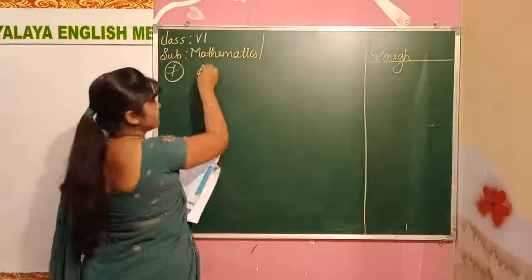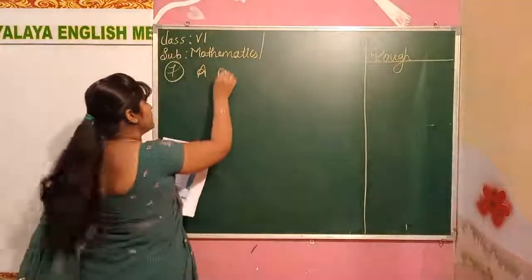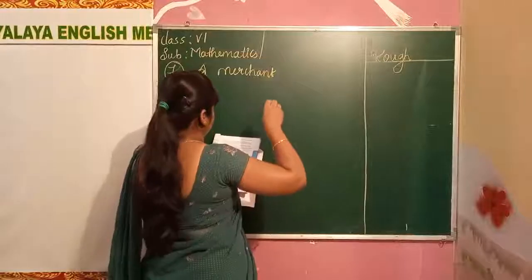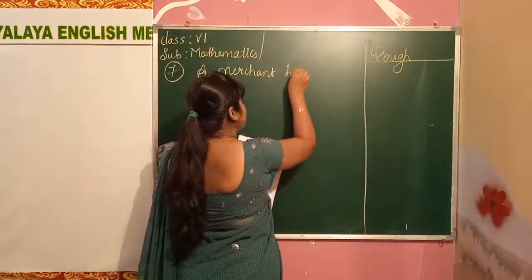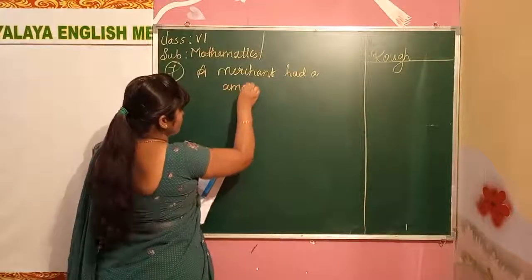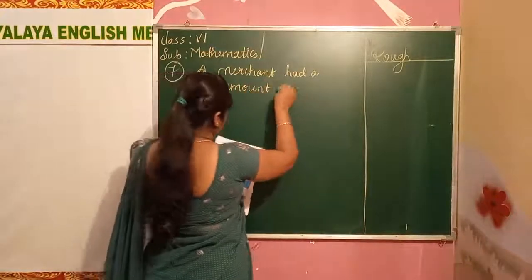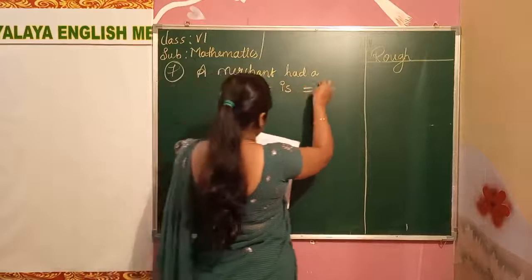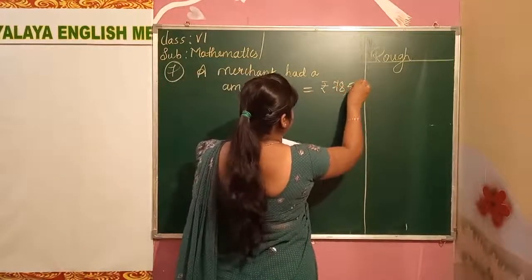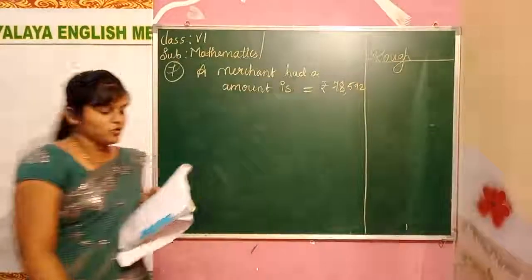A merchant had an amount of 78,592. Okay, she has an amount like this.